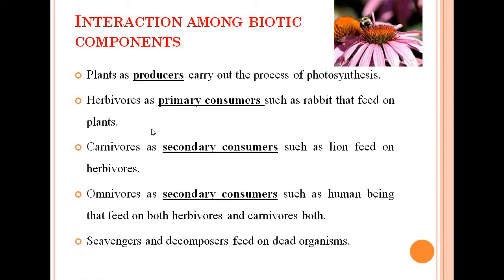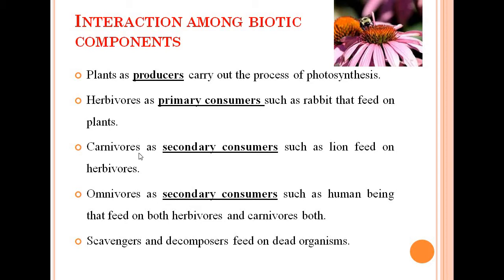First, plants are called producers because they carry out the process of photosynthesis. Plants utilize the sun's energy and manufacture their own food. So they are known as producers. If we talk about the herbivores, then they are called the primary consumers, such as rabbit and deer that feed on plants. Why are they called primary consumers? Because they mainly depend on the plants for their survival.